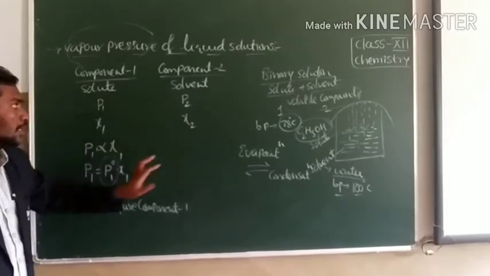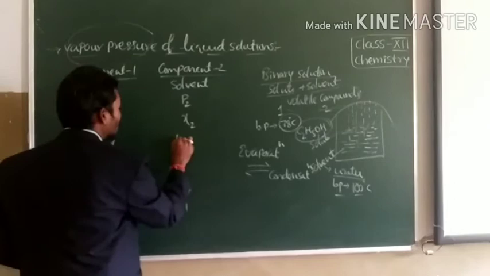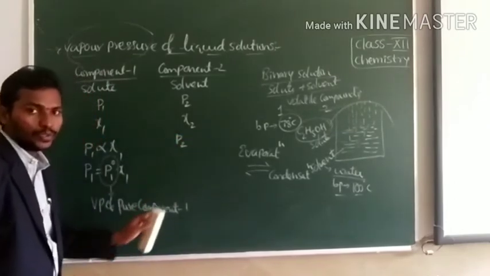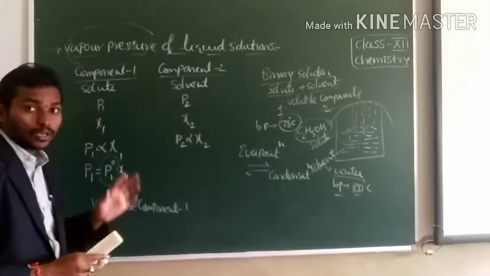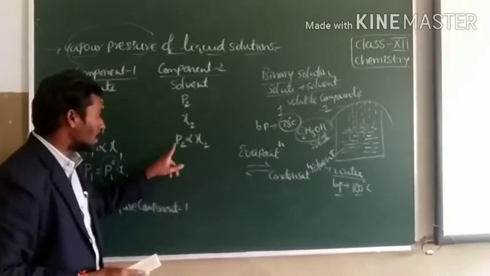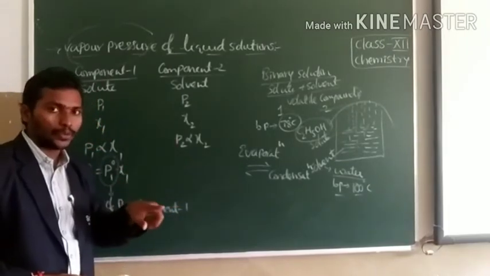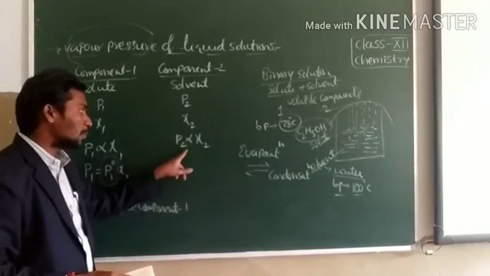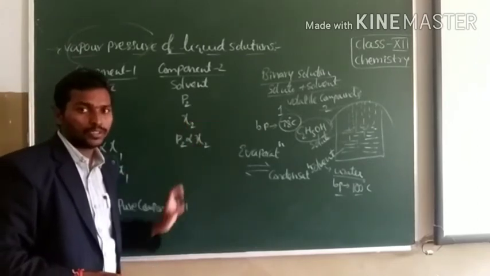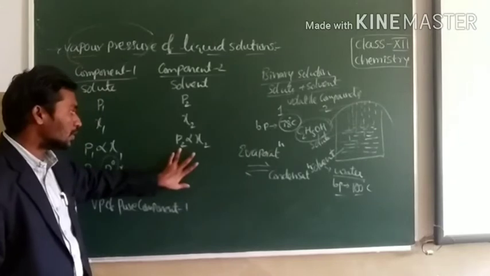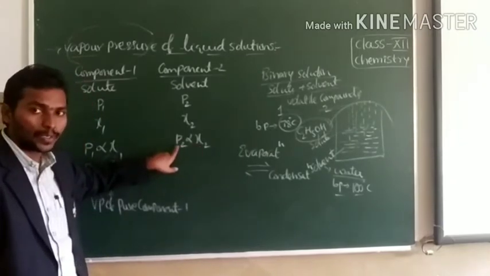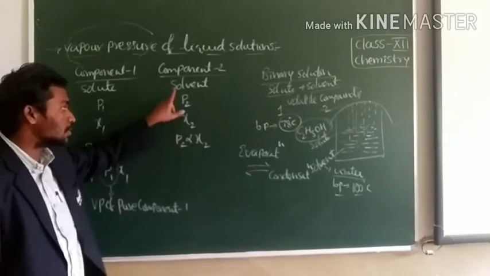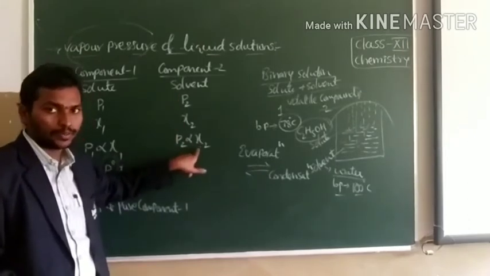Similarly, for component 2, P2 is directly proportional to chi2, because Raoult's law states that the partial vapor pressure of each component is directly proportional to its mole fraction in the solution. That's why P2 is directly proportional to chi2. P2 is the partial vapor pressure of component 2. It is based on the mole fraction.